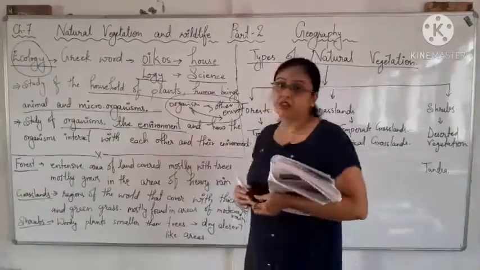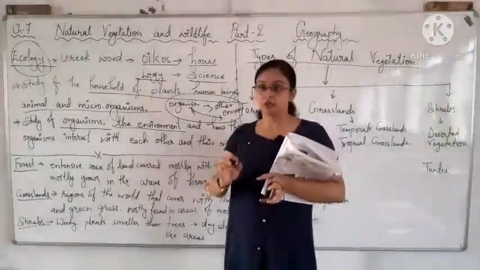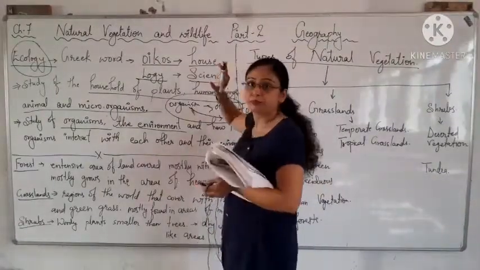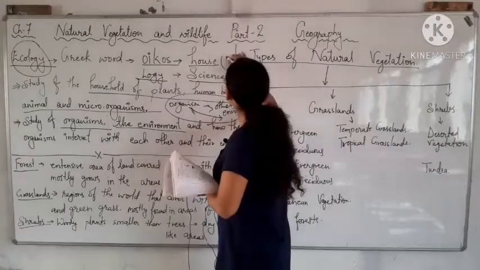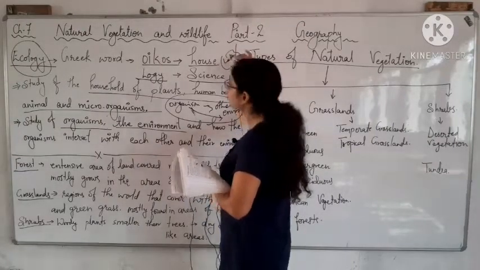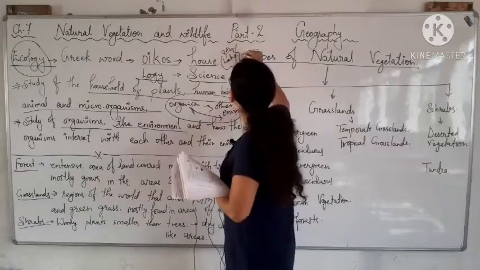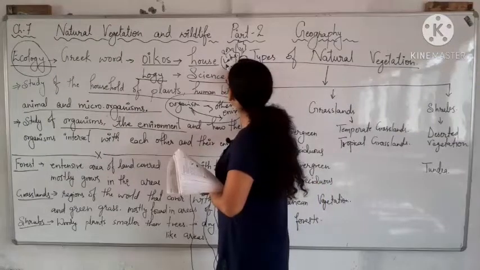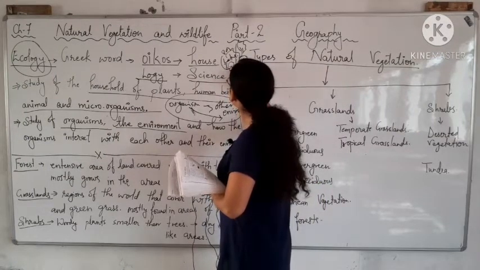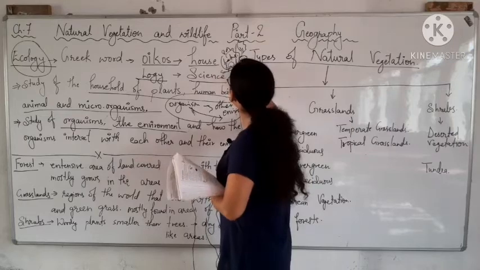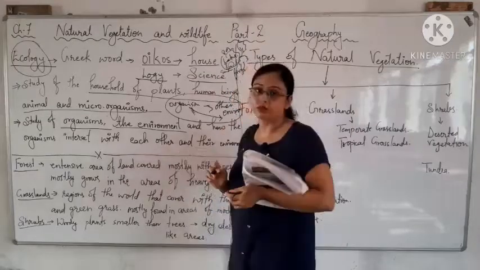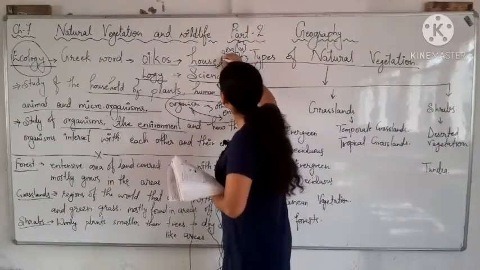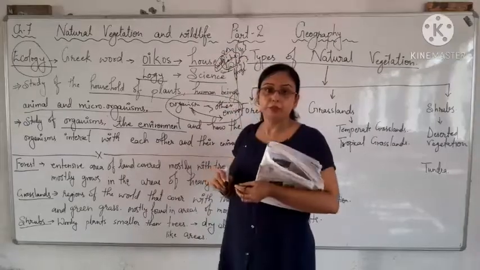I am giving one small example of ecology. Say you have a place with a lake, some stones and some trees. Here you can see some swans, and also some frogs and insects.